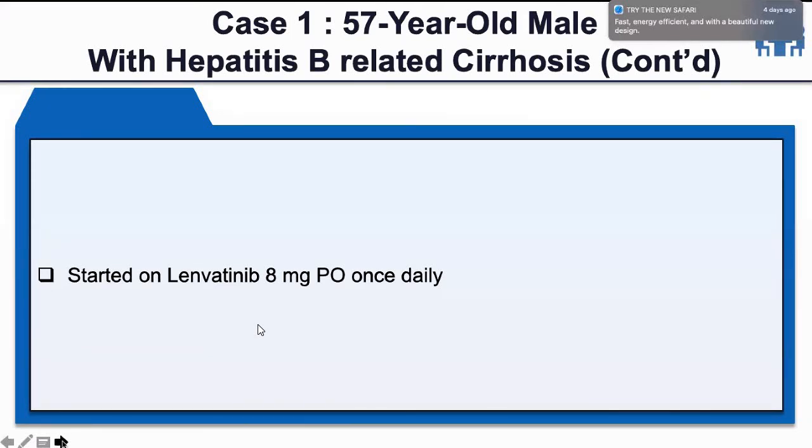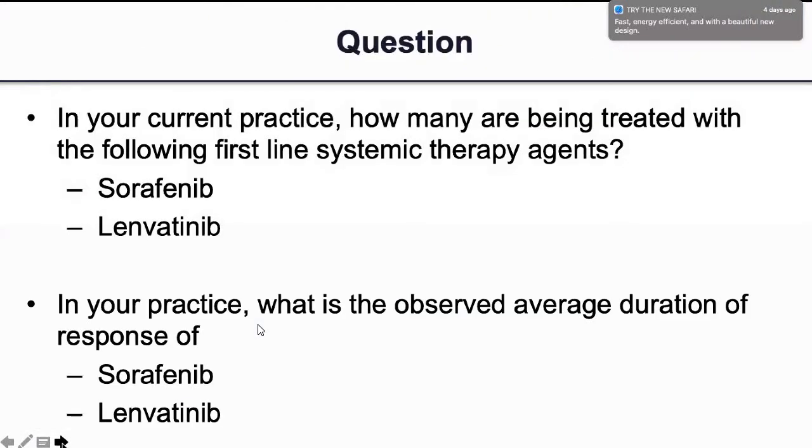The same patient that we were discussing was started on lenvatinib 8 milligram orally. The recommended dose for less than 60 kg is 8 and more than 60 is 12. But sometimes we do start with 4 mg in patients who have a poor performance status.